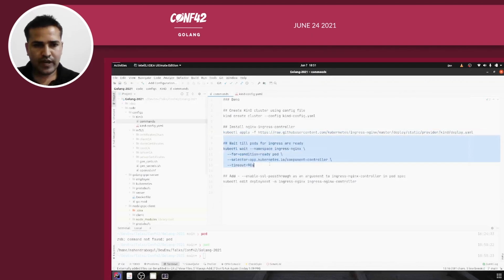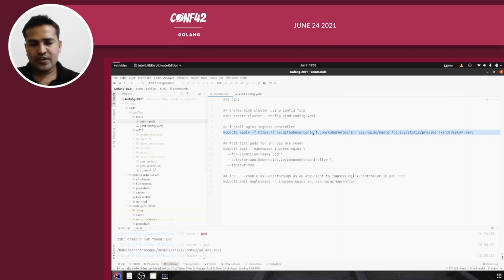Let me walk you through the next commands as well. The next command is just for waiting, because when you fire this kubectl apply command with this Nginx ingress controller deployment file, it takes some time to get all the pods up and running, and you need to have all the pods and configurations ready. The appropriate way to check is to fire this command. Here we are waiting for namespace ingress-nginx, and we are also waiting for the condition ready, right? And then the selector is app.kubernetes.io component controller, right?